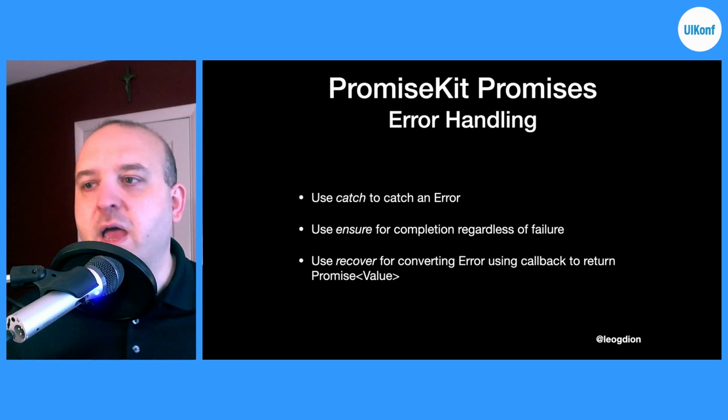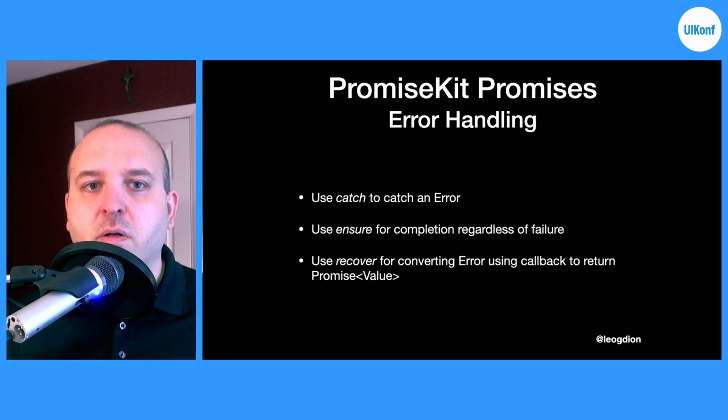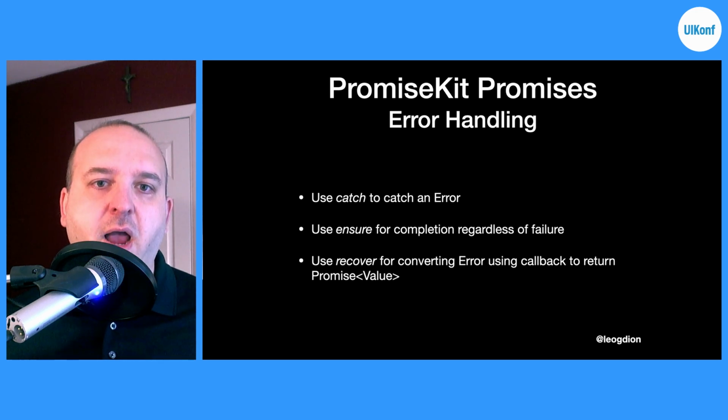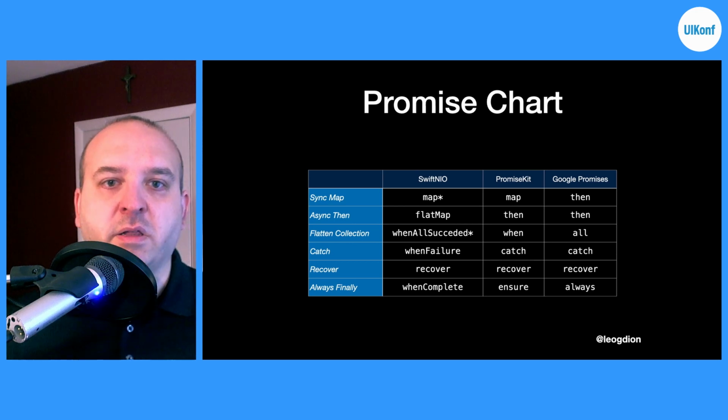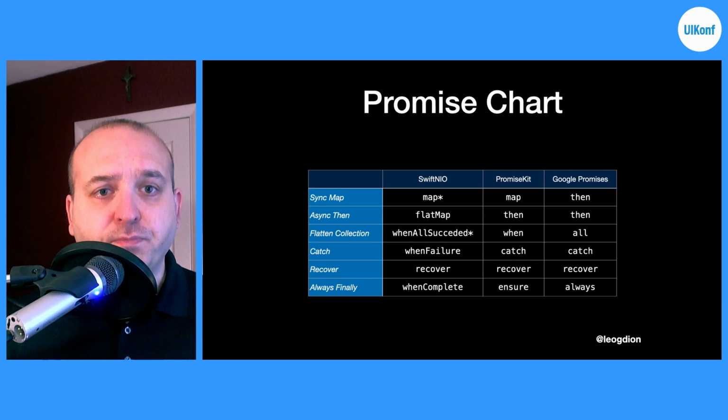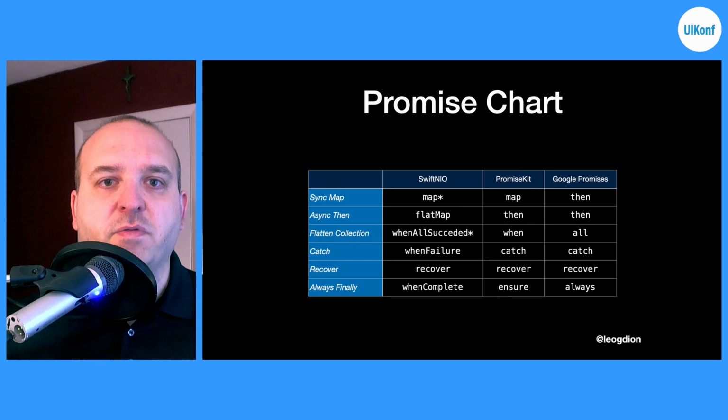So as far as error handling, there's catch to catch an error. Ensure if you want to do something regardless of the failure state, and then recover for converting any error into a promise value. So here is a little chart to hopefully help you out. Again, this gives you a comparison.